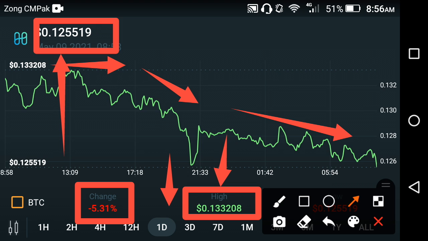So now what's your prediction about the Harmony One coin? My prediction is that after 2 hours, after 3 hours, a jump will occur again in Harmony.